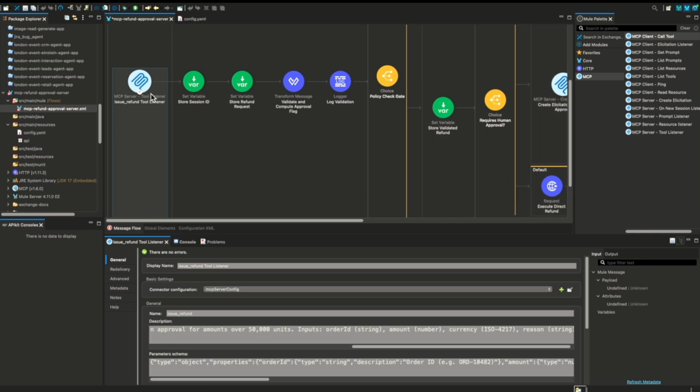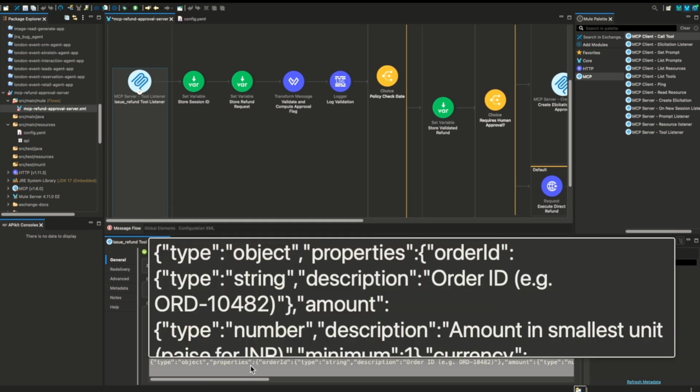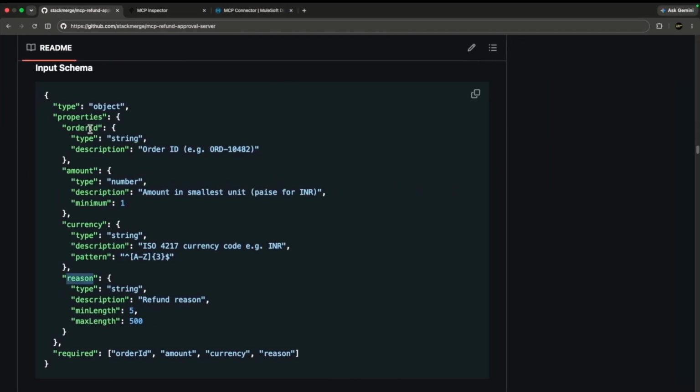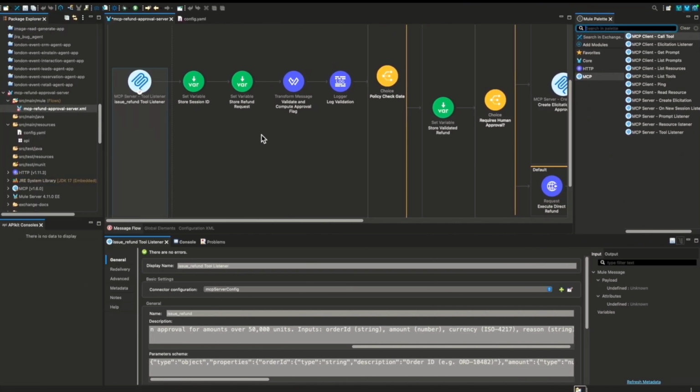As part of this tool implementation, there are 4 important activities. The first activity is capturing the input from the client, whether it's an MCP client or your AI agent. Here I have given the description, and then I have given the input schema. Let me quickly show you how that input schema looks. There are 4 required properties: order ID, amount, currency, and region. These 4 properties will be coming as part of the incoming request.